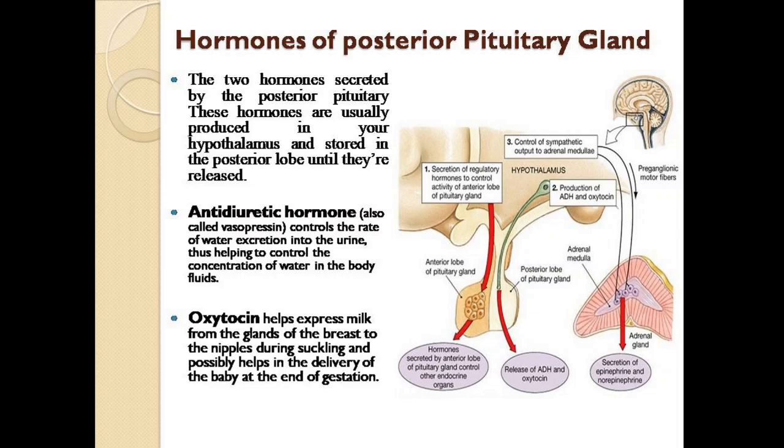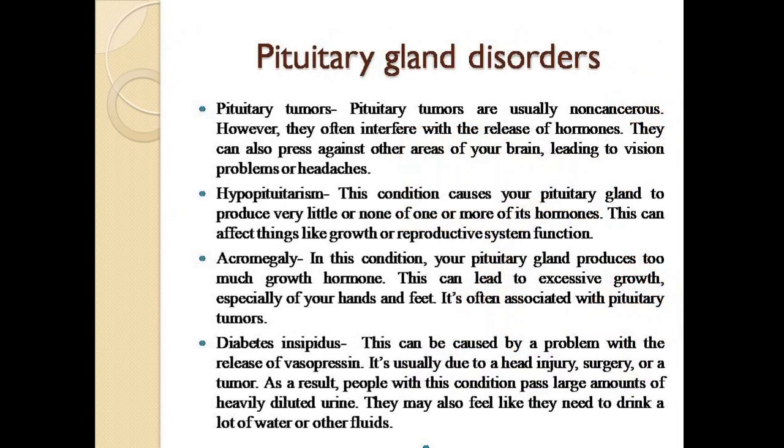First is antidiuretic hormone, also called vasopressin, which controls the rate of water excretion into the urine and helps to control the concentration of water in the body fluids. Oxytocin helps express milk from the glands of the breast to the nipple during suckling and possibly helps in the delivery of the baby at the end of the gestation.